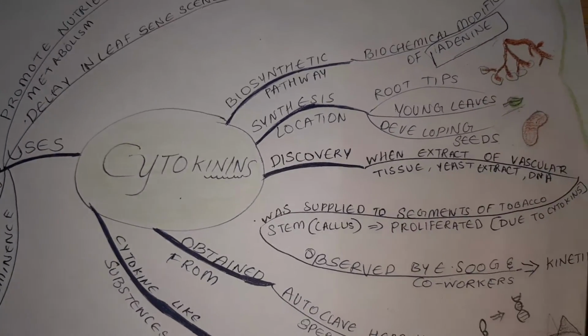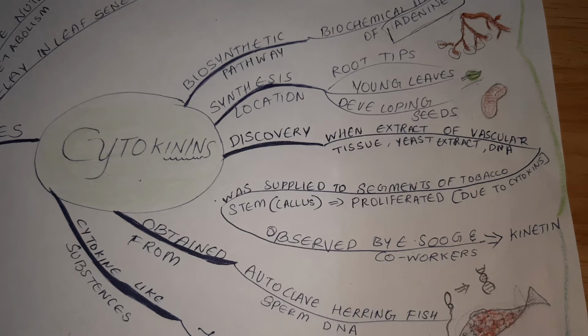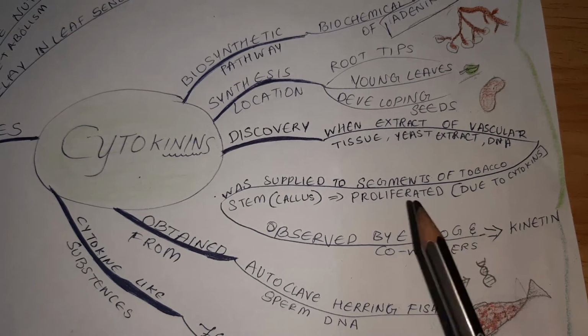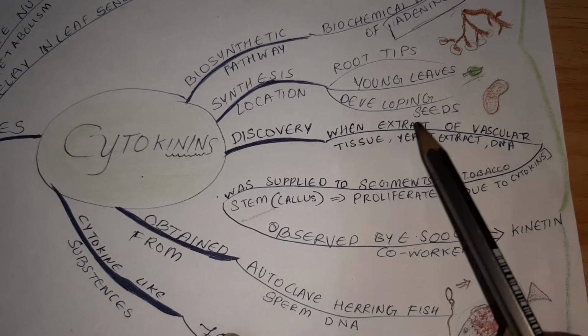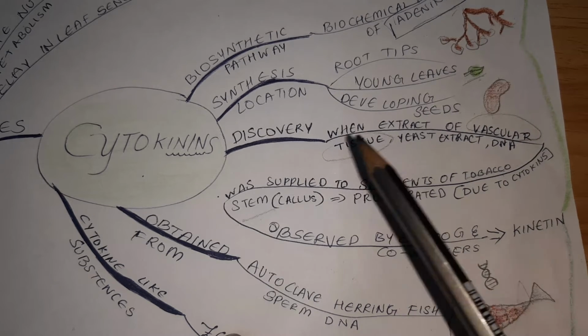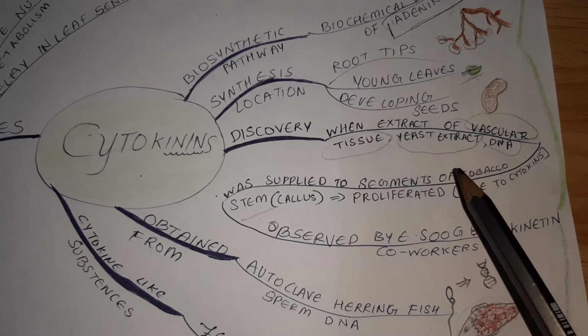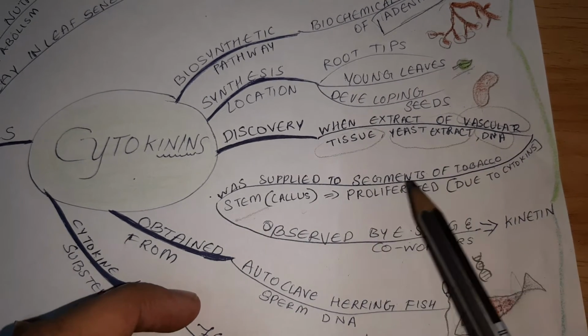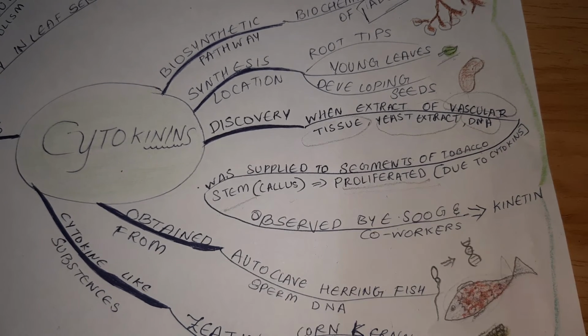Talking about the discovery of cytokinins, many experiments were being conducted in which extracts of vascular tissue, yeast extract and DNA extract were supplied to segments of the tobacco stem. Tobacco is a plant. Vascular tissue means nothing but xylem and phloem. These extracts serve as nutrition, and when they were supplied to the tobacco stem, it proliferated, meaning it grew excessively, due to cytokinin.